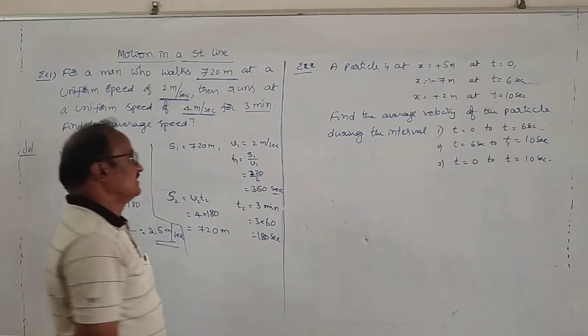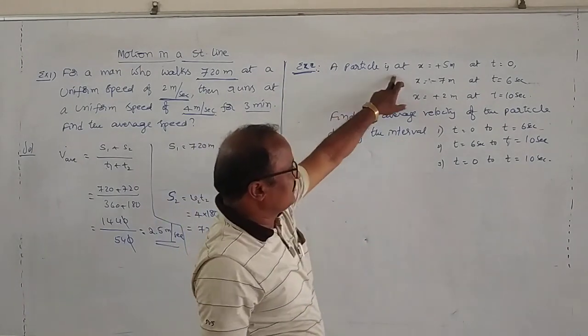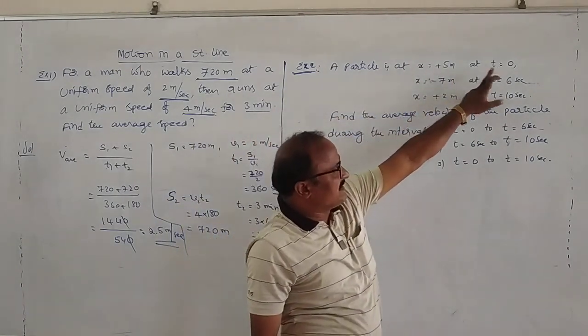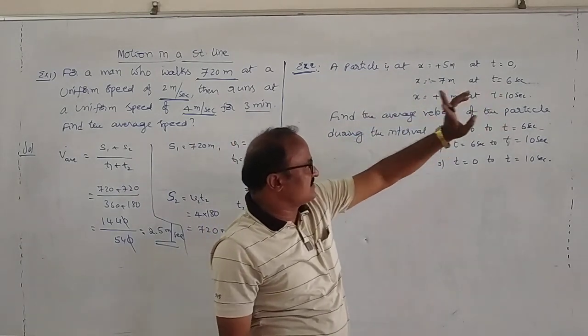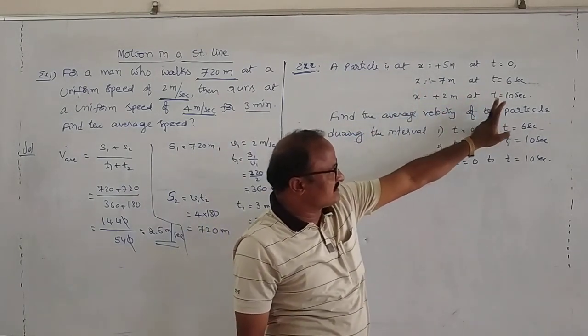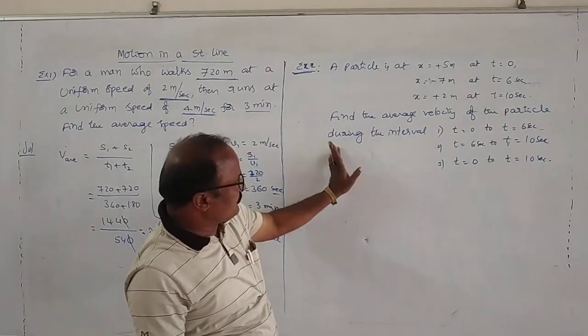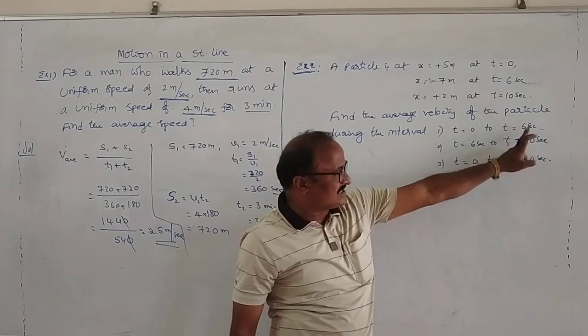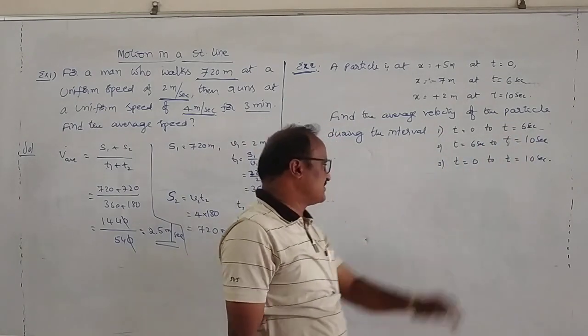See in the next example. Suppose a particle is at x equal to plus 5 meters at t equal to 0 seconds, x equal to minus 7 meters at t equal to 6 seconds, and x equal to plus 2 meters at t equal to 10 seconds. Find the average velocity of the particle between the intervals t equal to 0 to 6 seconds, second t equal to 6 to 10 seconds, and t equal to 0 to 10 seconds.